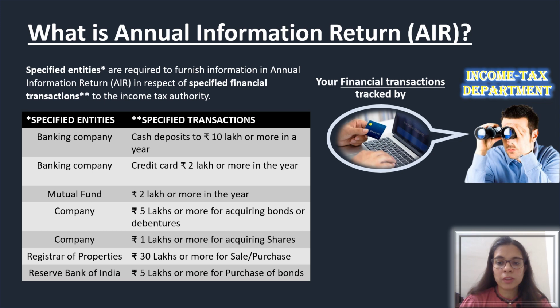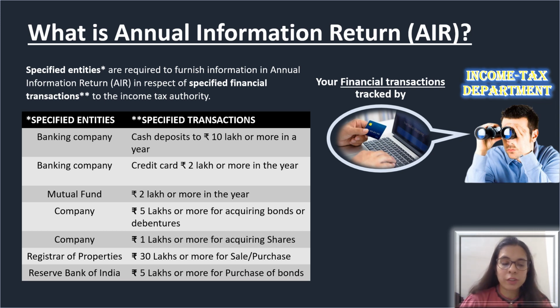And in case of shares, 1 lakh rupees was the limit. In case of property also, if a person is buying any immovable property in excess of rupees 30 lakh, the registrar or the sub registrar has to report that information through AIR regarding that particular SSC. And in case of RBI bonds, the 5 lakh rupees was the limit.